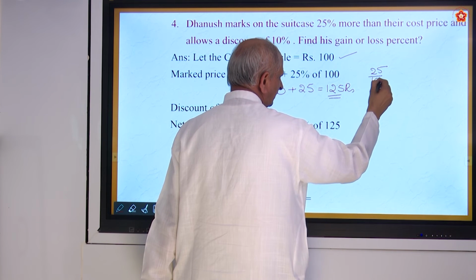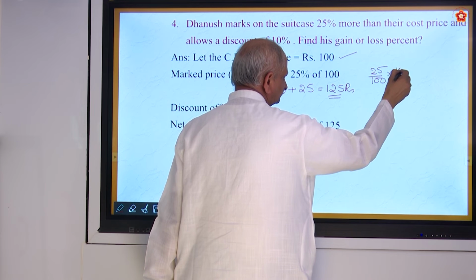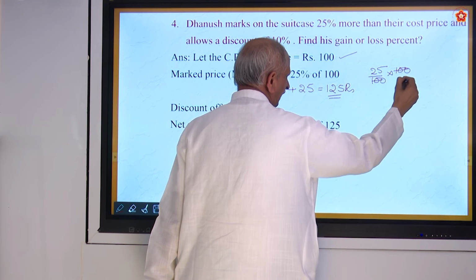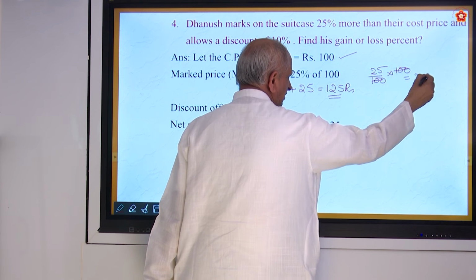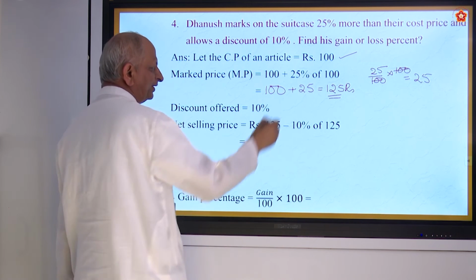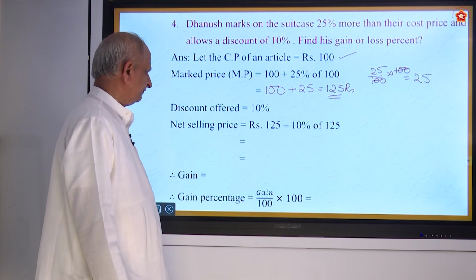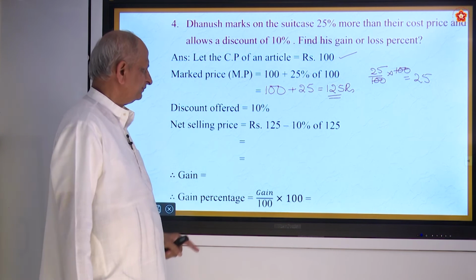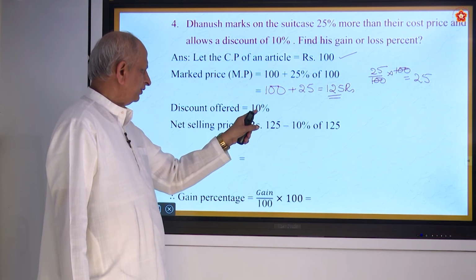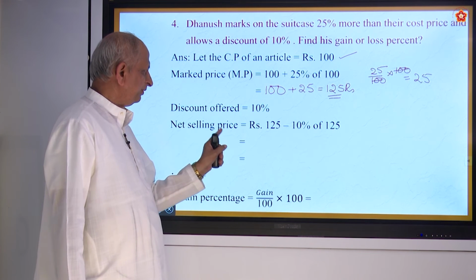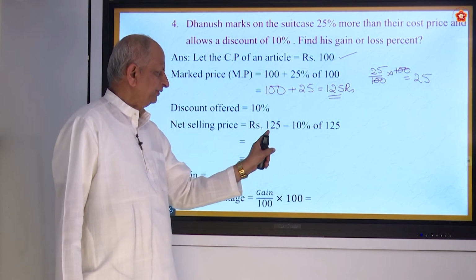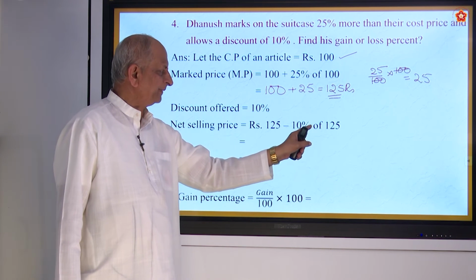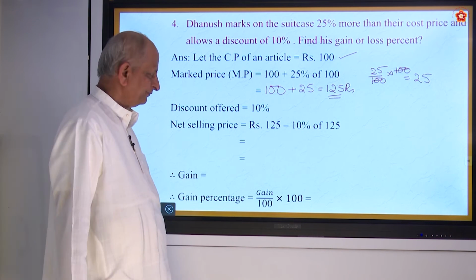25% means 25 for 100. So the 0 cancels, you get 25. So 100 plus 25 is 125 rupees. Discount offered: he allows a discount of 10%. So now the net selling price will be 125 minus 10% of 125.